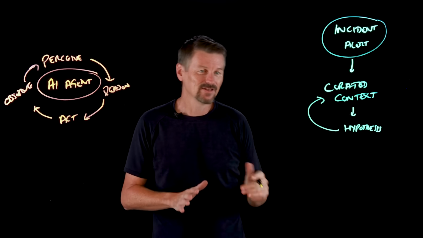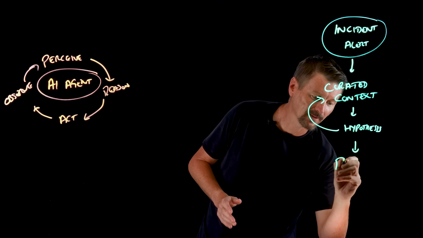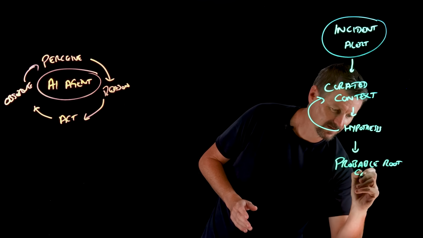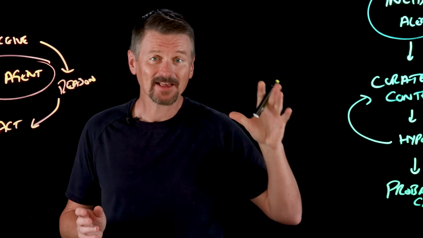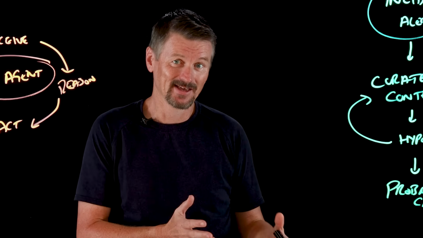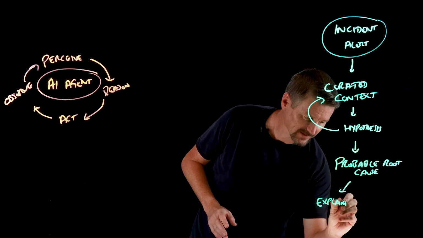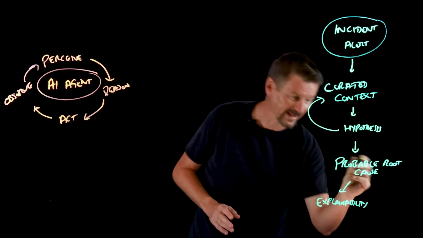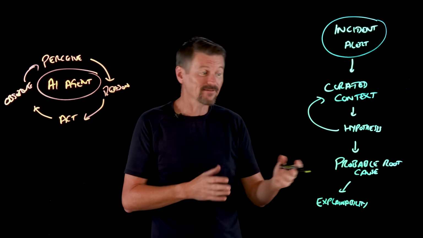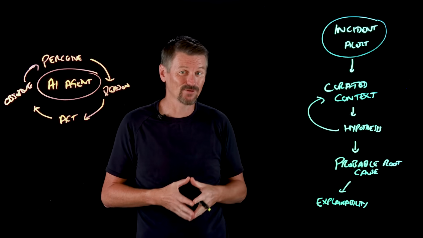And ultimately, this leads to the big moment, the moment of identification of the probable root cause. So this is what we think was the problem all along. That's where the agent pinpoints the most likely root cause of the incident. But it doesn't stop there. We also have explainability. Now, explainability actually puts some weight behind this root cause, because the agent's reasoning process, how it arrived at the probable root cause, can be made transparent to the human operator, showing its chain of thought.